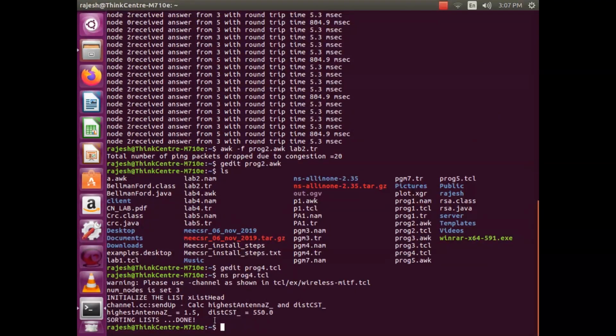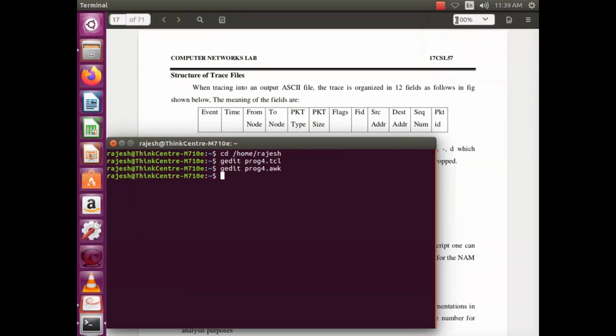Now I wanted to see the AWK file for this. Program 4.awk. Okay, that's all regarding the fourth. Okay, thank you very much.